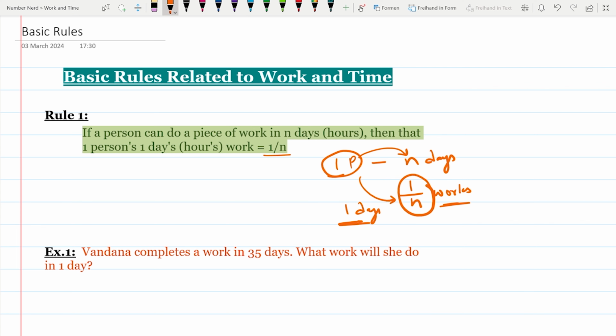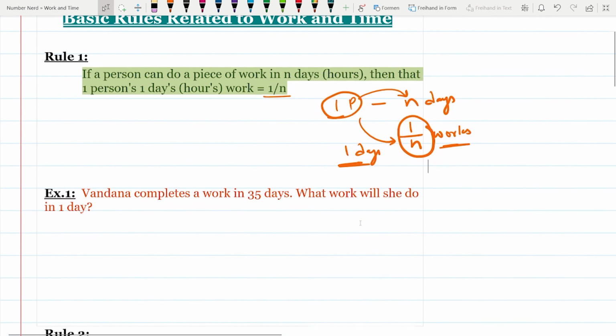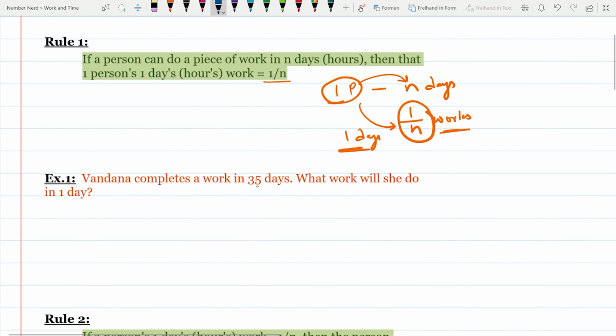Let's take an example so that it will be more clear. Vandana completes work in 35 days. What work will she do in 1 day? So Vandana is taking 35 days to complete a work. Then how much work will she do in 1 day? It is simple. 1 by 35 of the total work will be completed by Vandana.